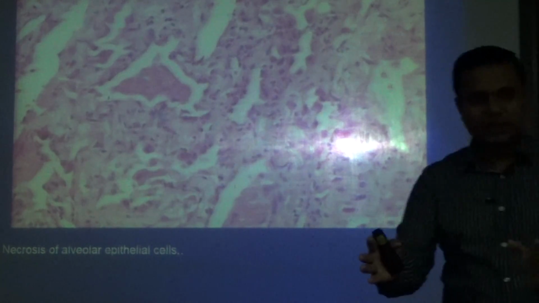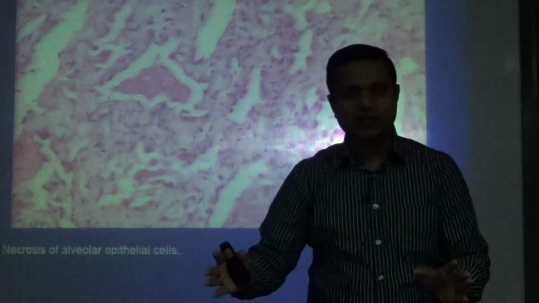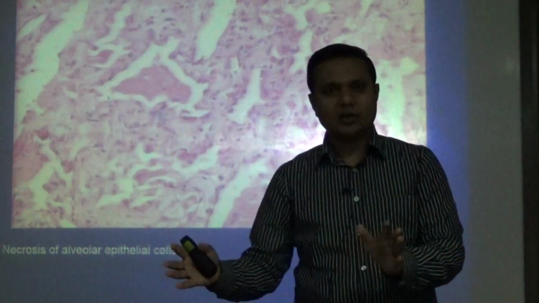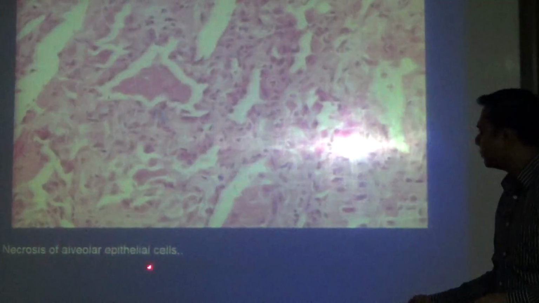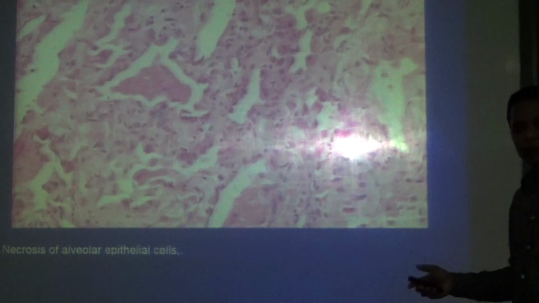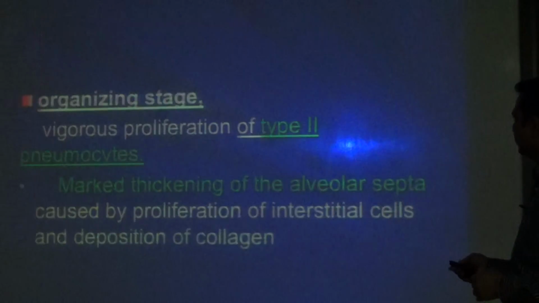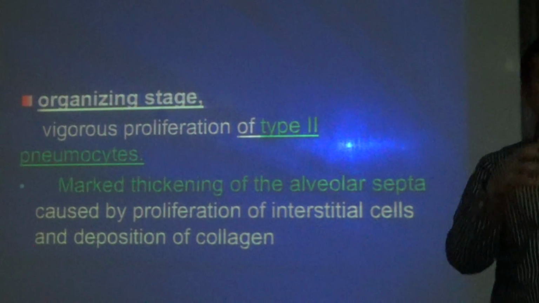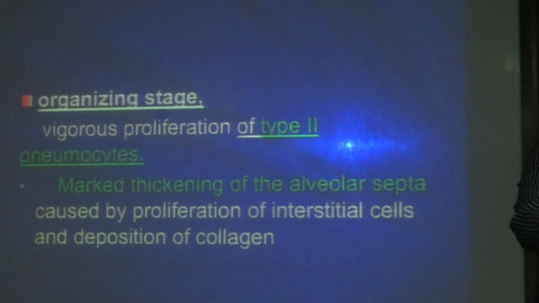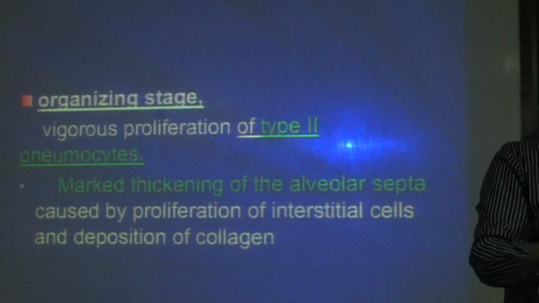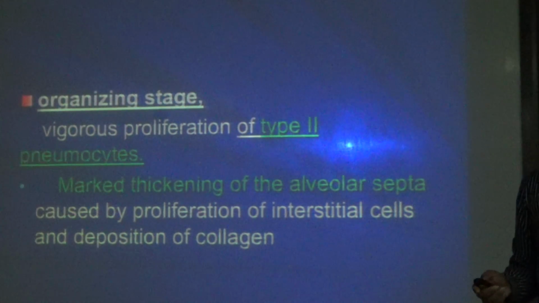After some stage, those edema and hemorrhage undergo necrosis. What is this? Necrosis of alveolar epithelial cells. This is how it proceeds, step by step. Now, after some stage the patient should get treated and healed, because otherwise he will collapse and die. If he is getting treatment, that stage is known as the organizing stage.